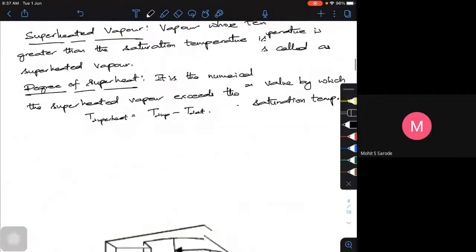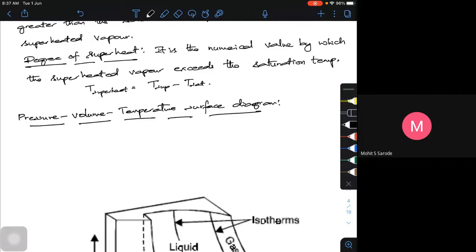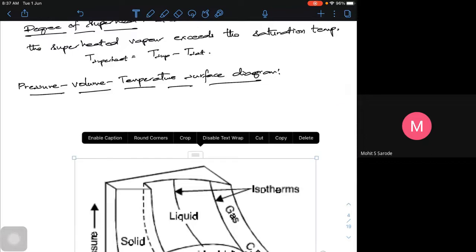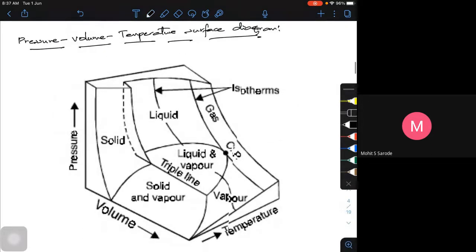So, the pressure-volume-temperature surface diagram. Rather than writing it, I have a three-dimensional sketch shown here.